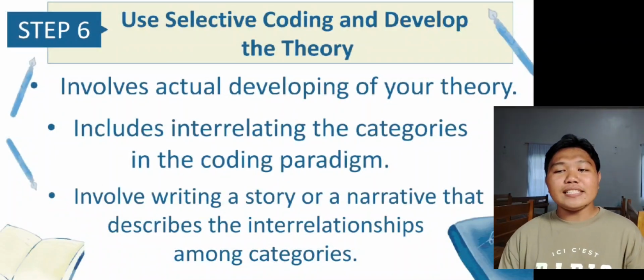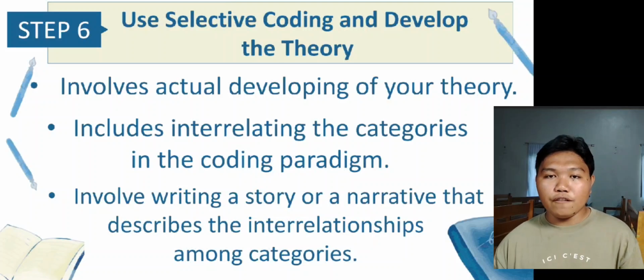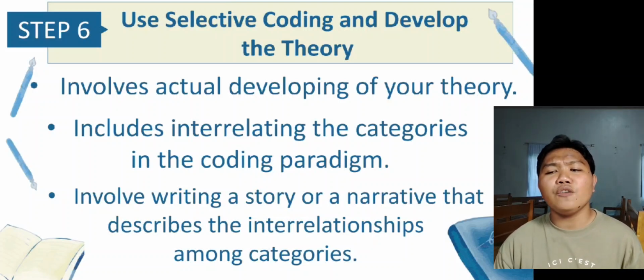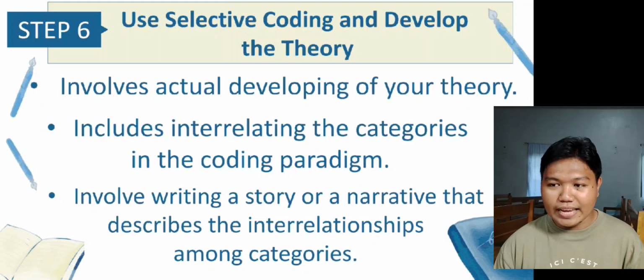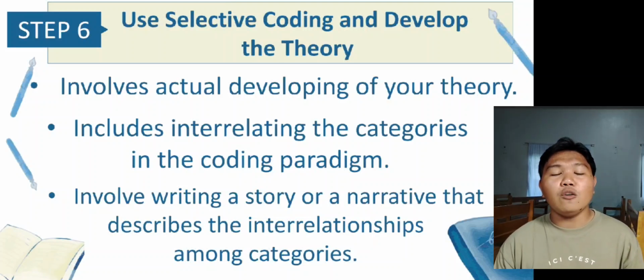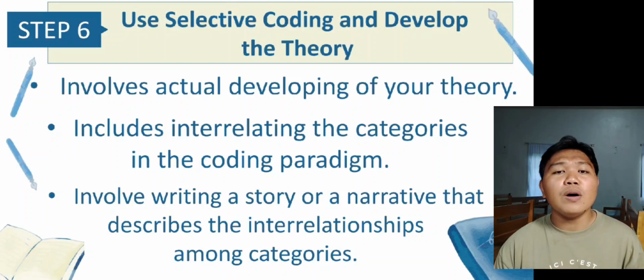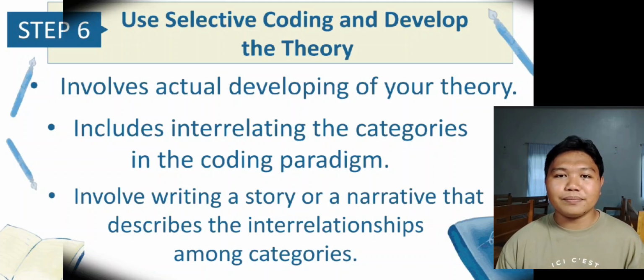And now for the sixth step, you need to use selective coding and develop the theory. The final process of coding is selective coding, and it involves actually developing your theory. This procedure includes interrelating the categories in the coding paradigm. This stage may also involve writing a story or a narrative that describes the interrelationships among categories.